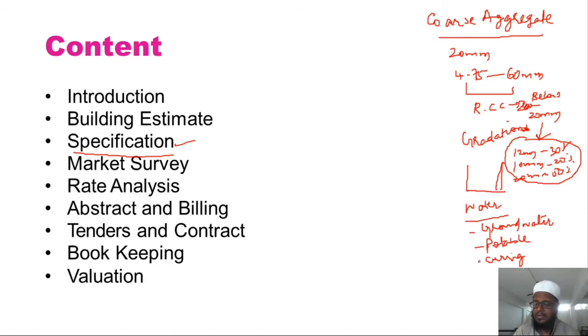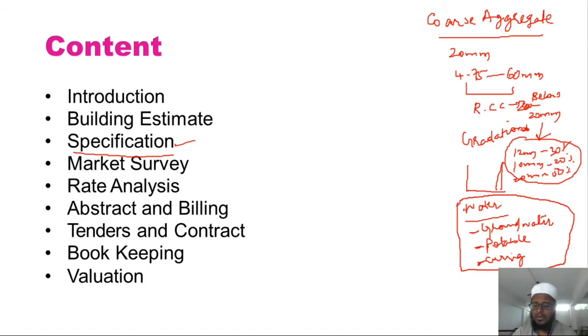After completion of the execution of the work, who will be doing curing, who is responsible for doing curing, and who is responsible for providing this water? All these things need to be clear in the specification part itself, because otherwise there will be a lot of misconceptions between the client and the contractor.